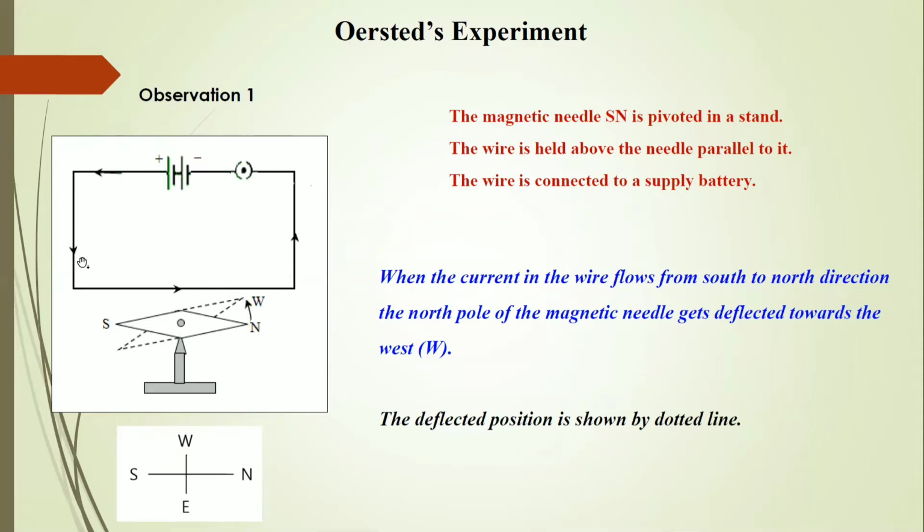The first observation was that when the current was flowing from south to north, as shown in the figure, the north pole of the magnetic needle gets deflected towards the west as shown by the dotted line. So this was the first observation in the experiment performed by Ørsted: the current was flowing from south to north, the wire was held above the magnetic needle, and the needle was deflected in such a manner.